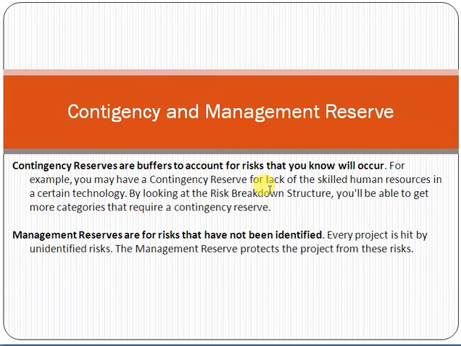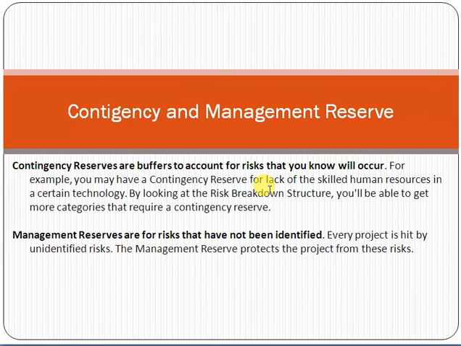Contingency reserve is a buffer which you add in the project budget to cater to the risk of cost overrun. Okay, so contingency reserves are the buffers to account for risks that you know will occur. Okay, so this is called the concept of contingency reserve. Now,